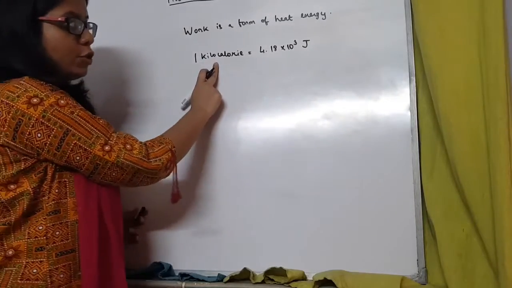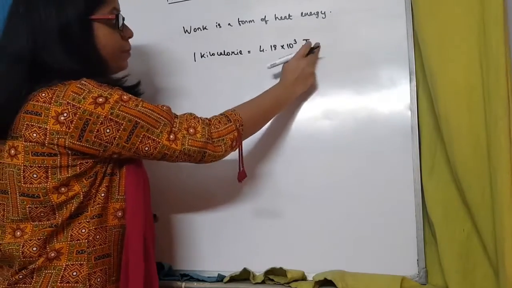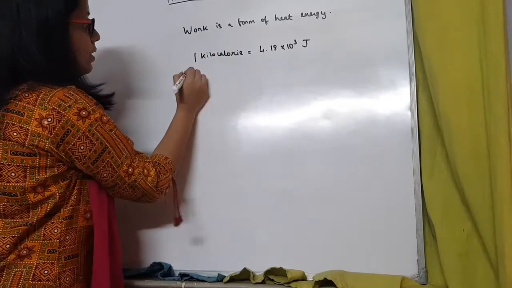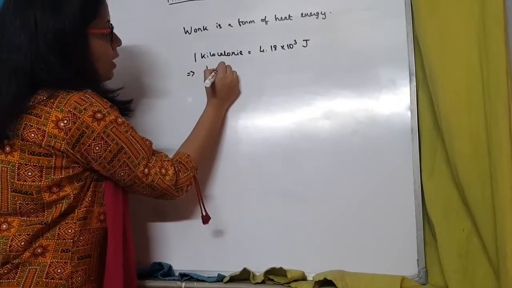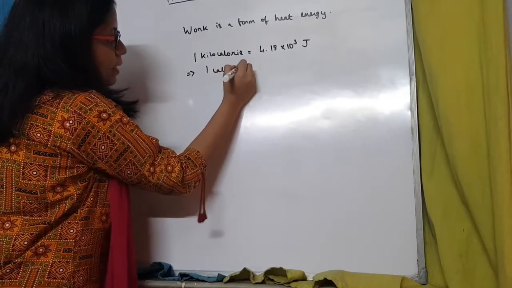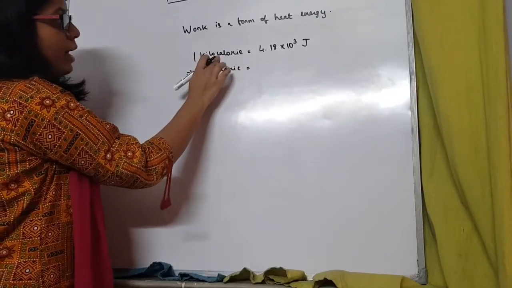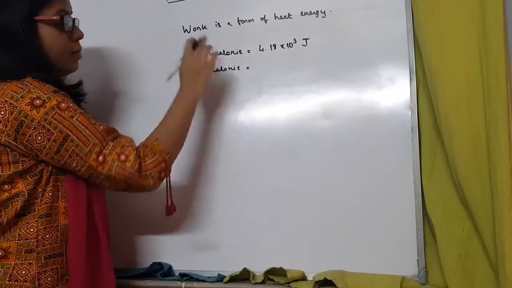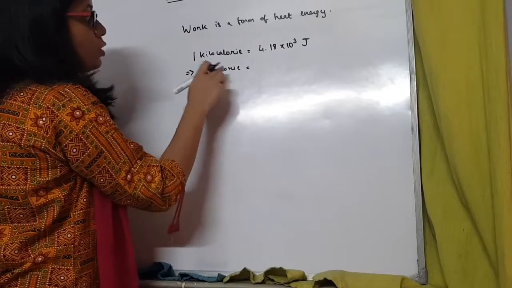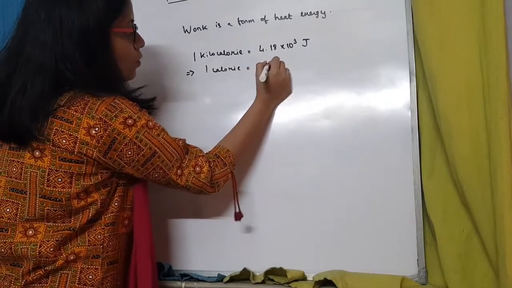See, kilocalorie is a unit of heat energy, joules is a unit of work done. That means 1 kilocalorie is equal to 10 to the power 3 calories. So 1 calorie will be equal to 4.18 joule.